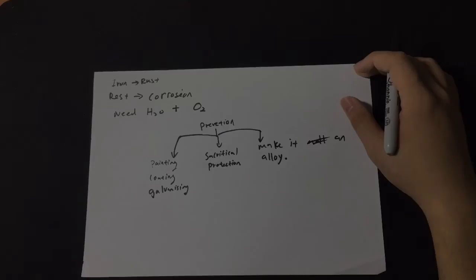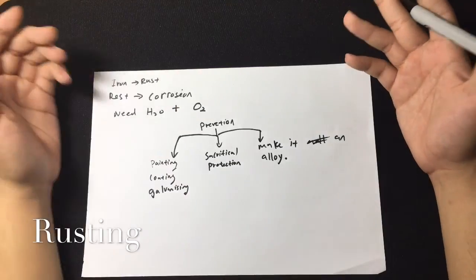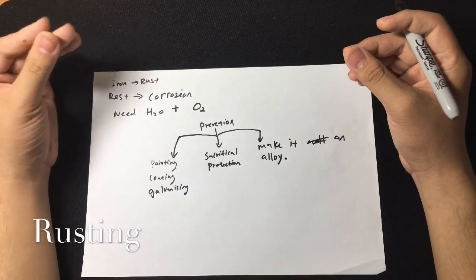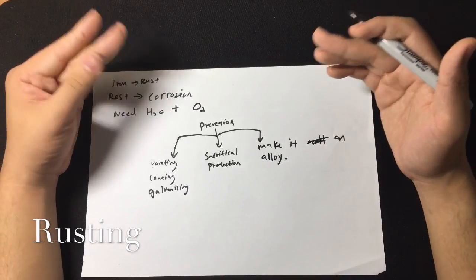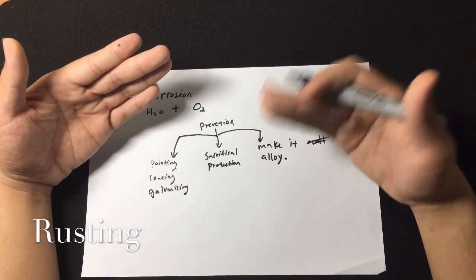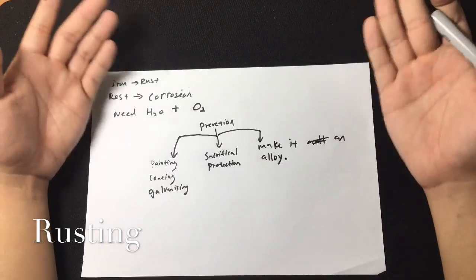So now we'll move on to the last part of metals, which is rusting. So we know that metal rusts over time. If you look at a piece of metal, after a while, you will see a brown coating over it. The reason is because it has formed its metal oxide. Because once any form of metal rusts, it becomes an oxide.